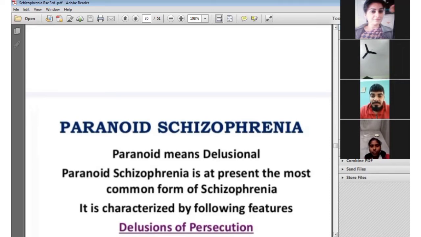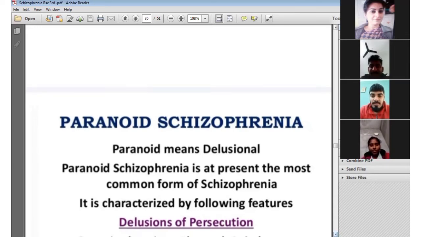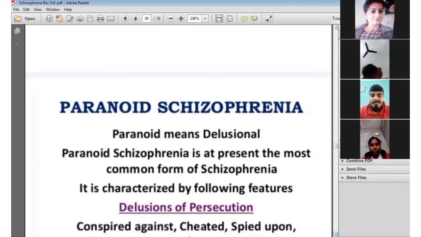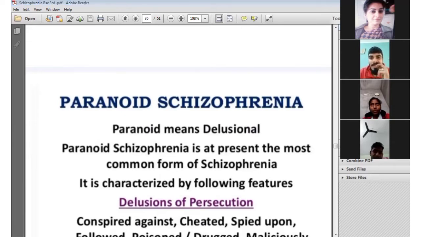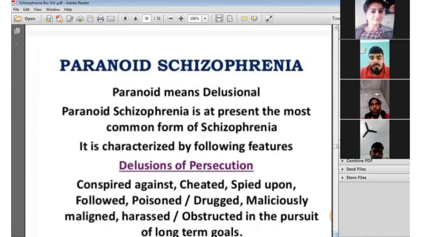Paranoid schizophrenia means the main symptom shown by a person suffering from paranoid schizophrenia is suspiciousness towards another person. Paranoid means delusional. Paranoid schizophrenia is at present the most common form of schizophrenia. It is characterized by the following features: delusion of persecution, meaning he is showing suspiciousness towards any other person,